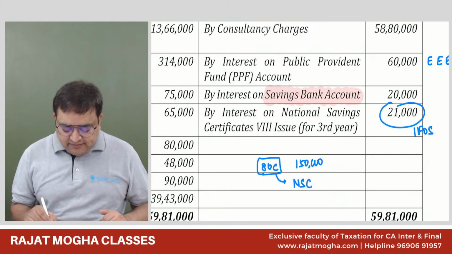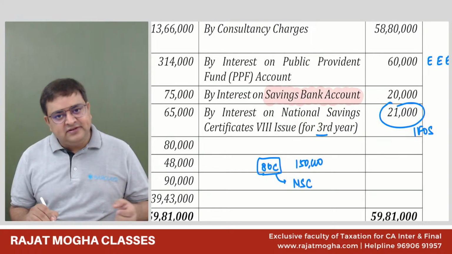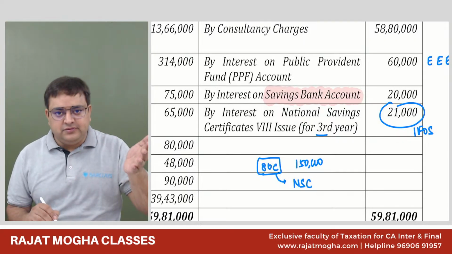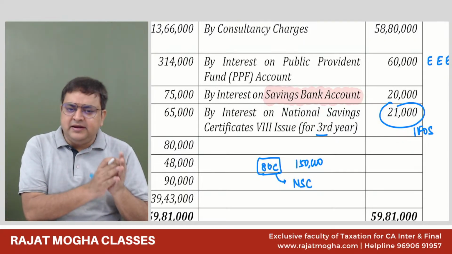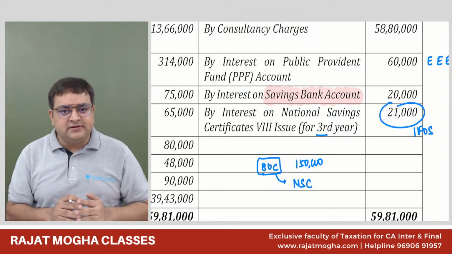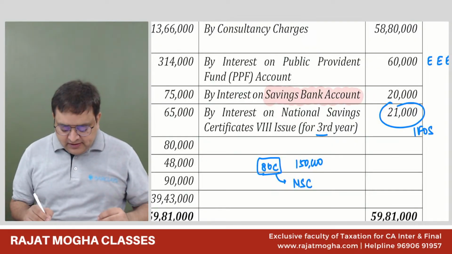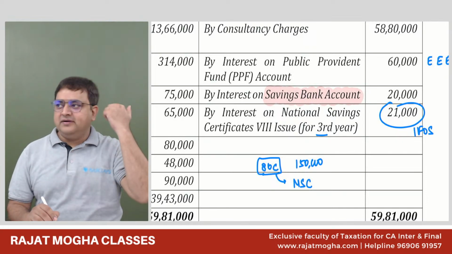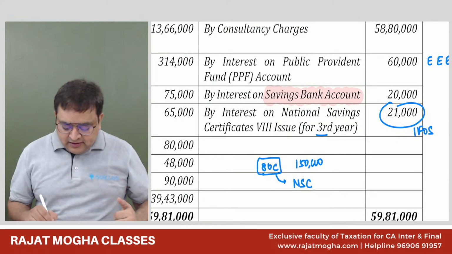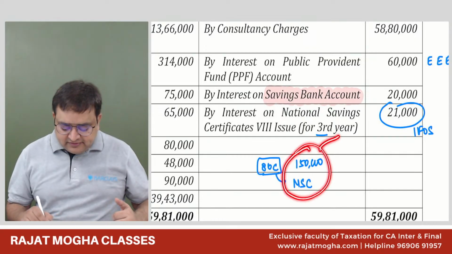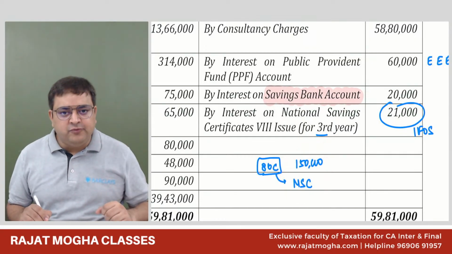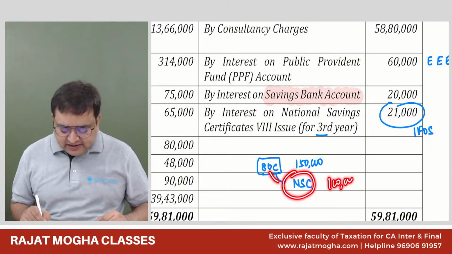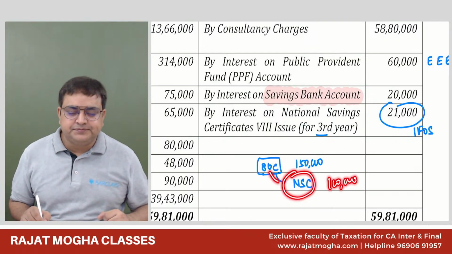So please tell me, has he invested this year or is this the third year? This is the third year. Third year, sir. So he has invested in year 0. Year 0 means in a year he has invested, then he is earning interest. Let's say, for example, I am going just 3 years back. The day when he invested, let's say he invested 1 lakh rupees. In 80C, he will get a deduction of 1 lakh rupees in the year when he has invested the amount.